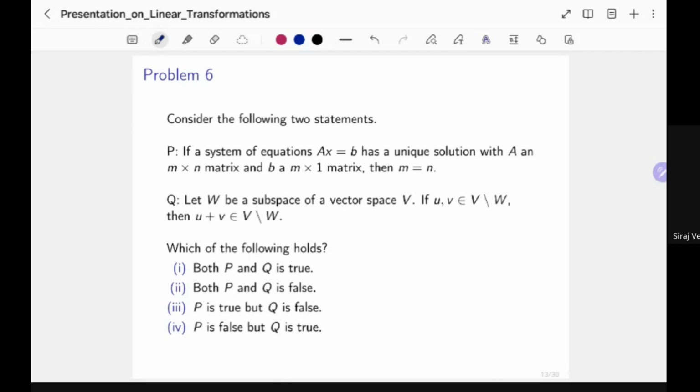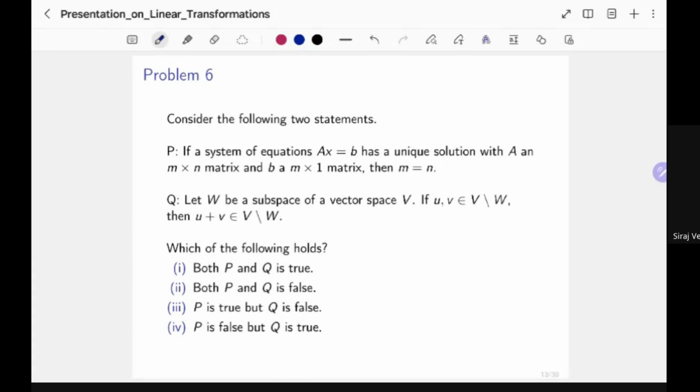And we are talking about the solution of the system AX equals B, and if this solution is unique, then that must imply that m equals n. So this is the statement, and we have to see if this is true or not.